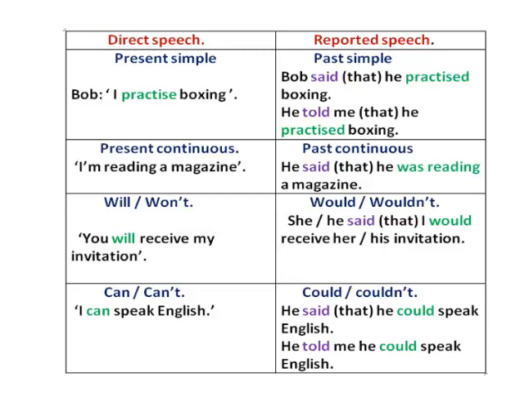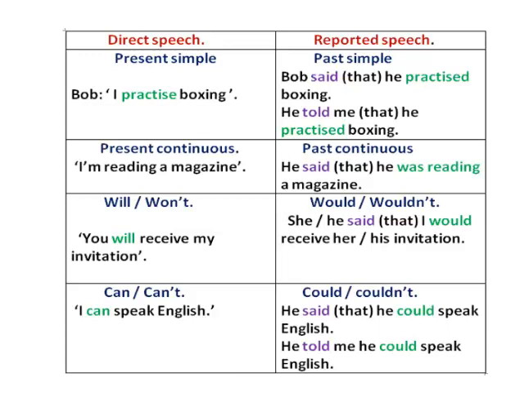Now Bob is speaking. He's saying, I practice boxing. When I want to report or to repeat what Bob said, I use the reported speech, but the tense is not the same. Look here, you've got the present simple. In the reported speech, you should use the past simple.